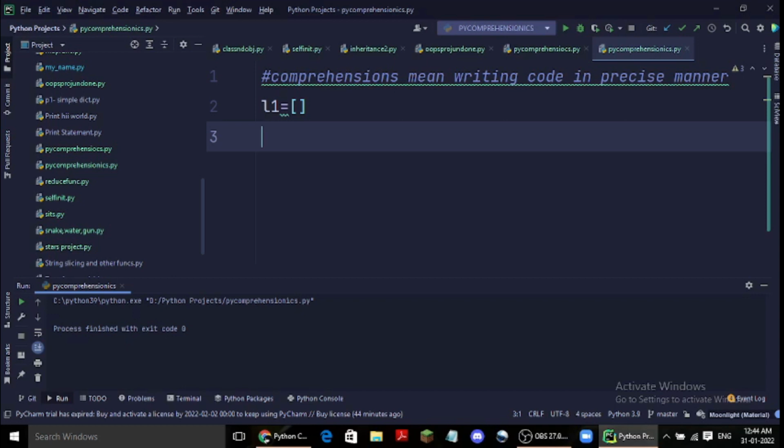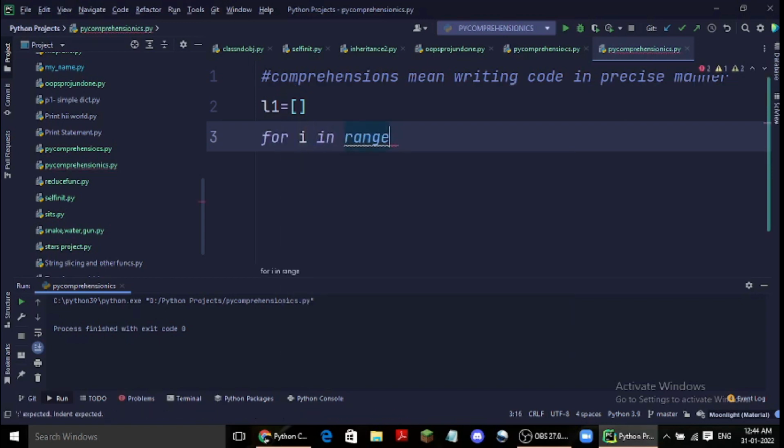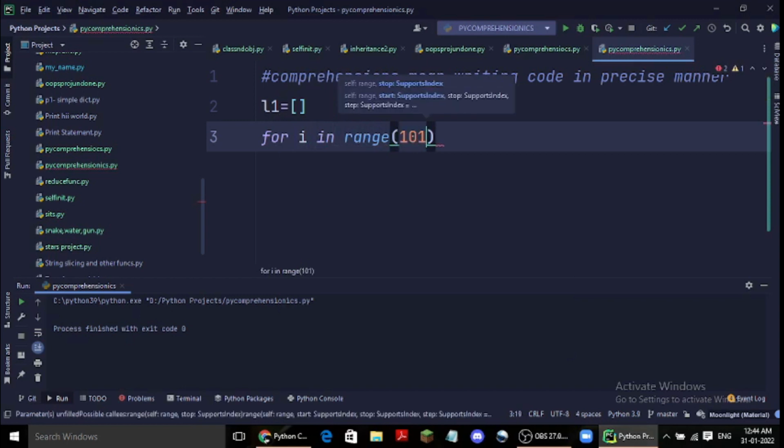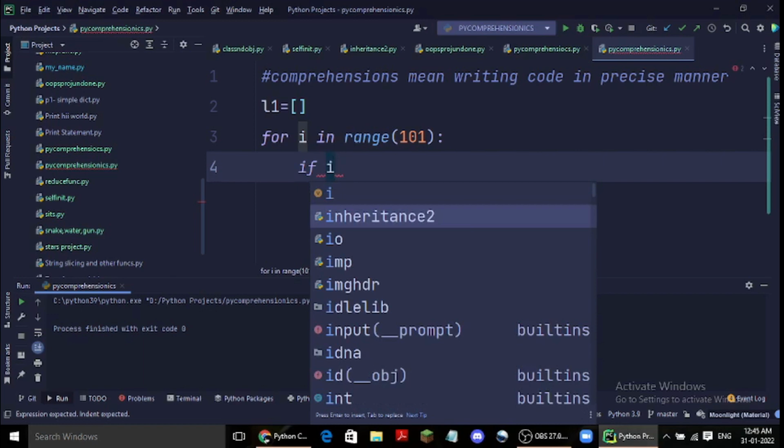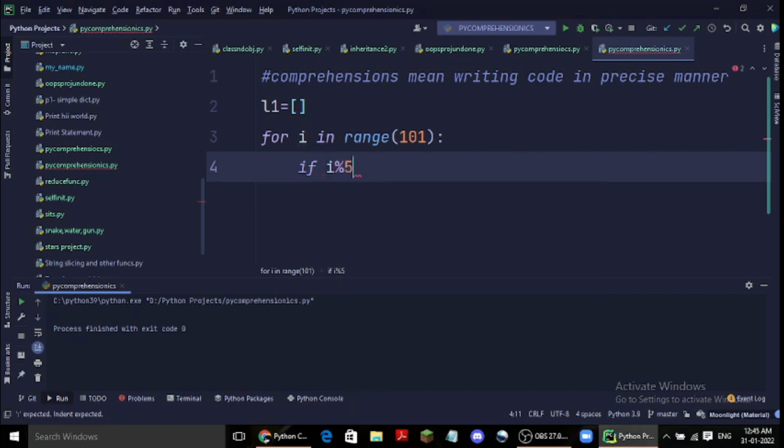So what I will do is, for i in range 101. Now suppose I want all the numbers from 1 to 100 which are divisible by 5, so I can give a condition as well. If i divided by 5, the remainder is 0.